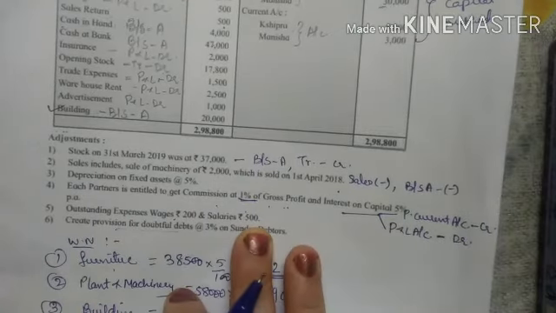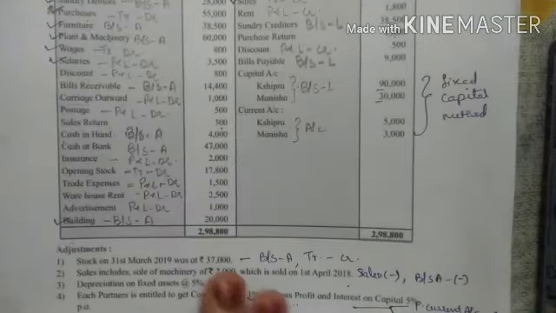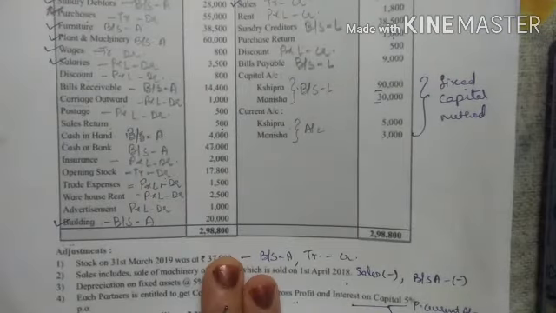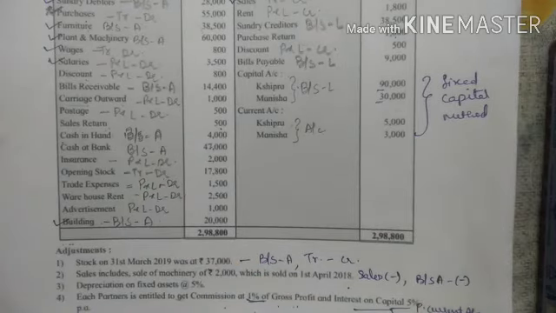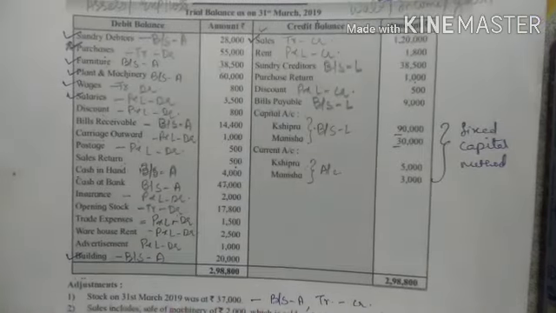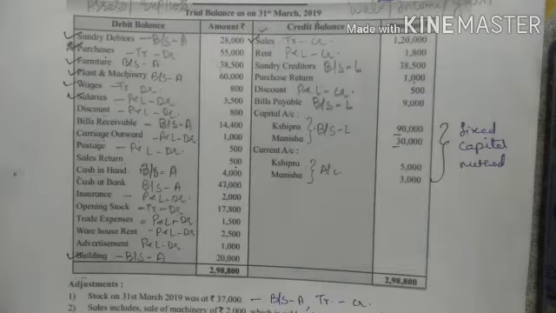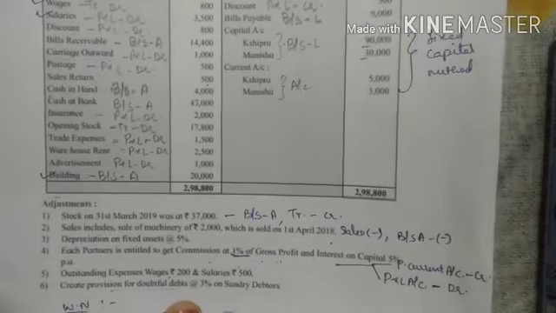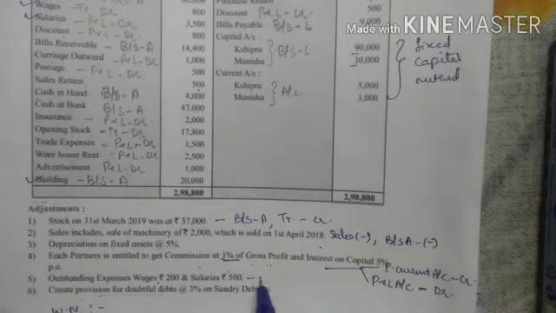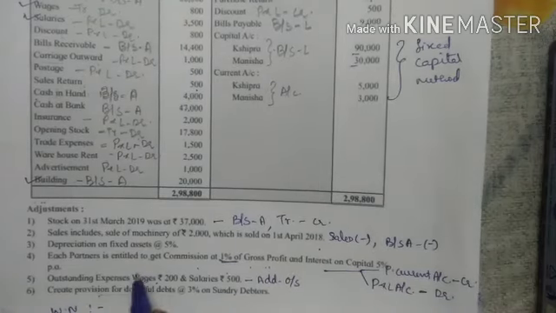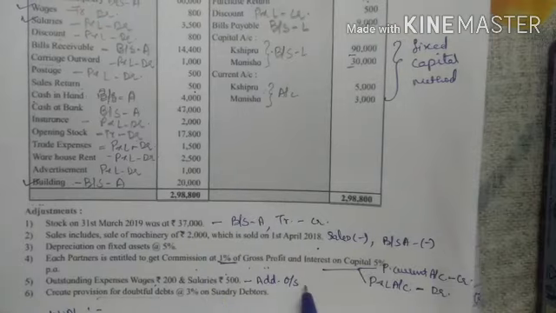Now what is outstanding? Outstanding means it belongs to the current year but it has not been paid yet, right? So हमको ये अभी भी पे करना है, ये एक्सपेंस है क्योंकि ये डेबिट साइड में दिया हुआ है और इसलिए हमें ये पे करना है, right? So there will be two effects for this. One, you will add outstanding. कहाँ ऐड करोगे? वेजेस का वेजेस में ऐड करोगे, सैलरीज का सैलरीज में ऐड करोगे.